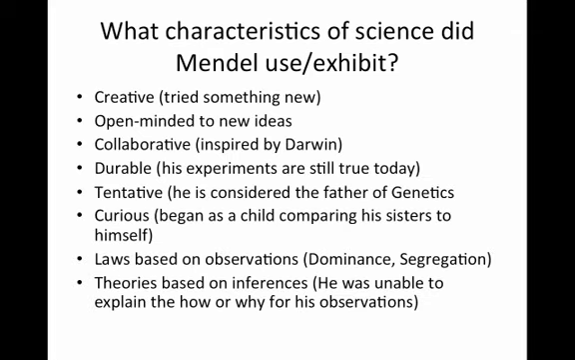All right, so let's recap here. What characteristics of science did Mendel use or exhibit? First of all, he was creative. He was trying something new. He was open-minded to new ideas. He was collaborative because he was inspired by Darwin, so he was reading other scientists' work and trying to do something further with it. Durable. He is the father of genetics. His experiments are still very important today.